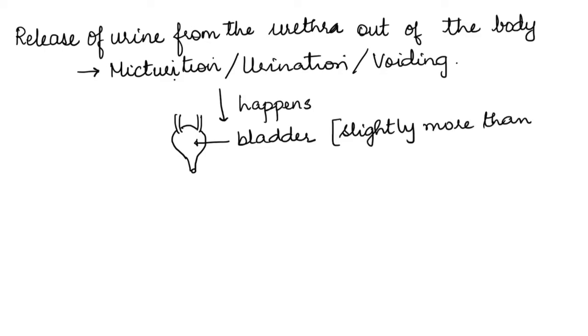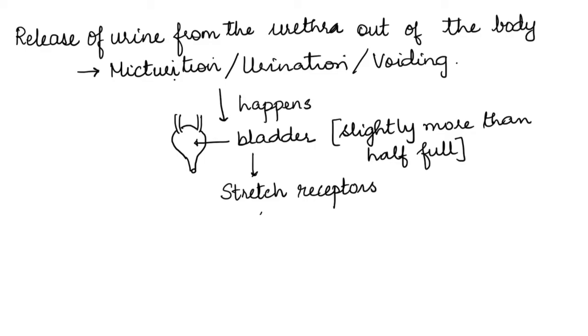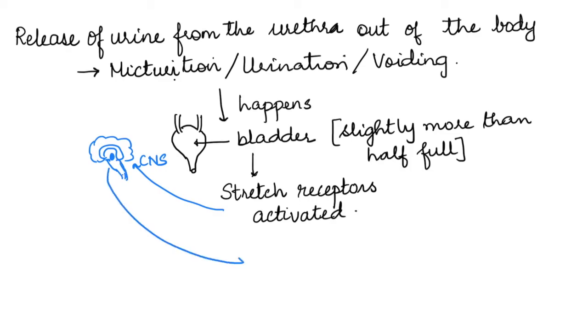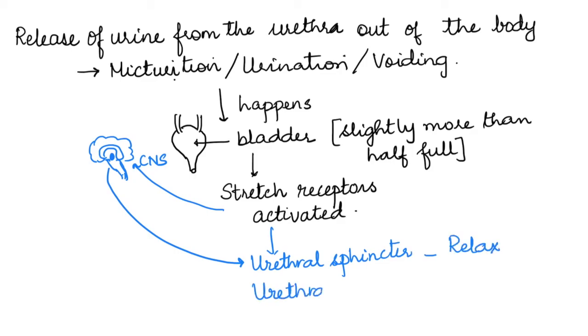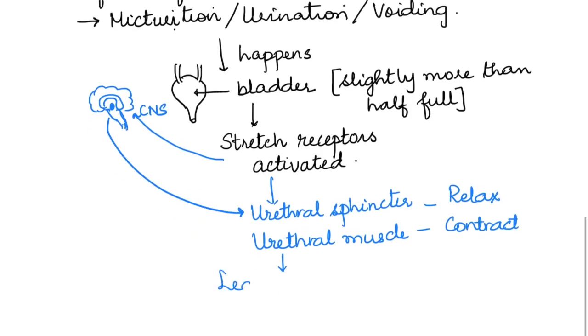So, as the bladder fills up, there are stretch receptors that are present in the bladder. The bladder stretch receptors, when activated, send a message via the sensory neuron to the central nervous system, which then sends a message back via a motor neuron to the urethral sphincter muscles to relax and simultaneously to the urethral muscles to contract. This results in the release of urine.